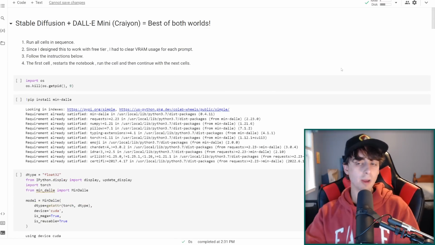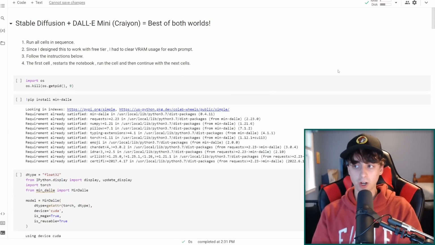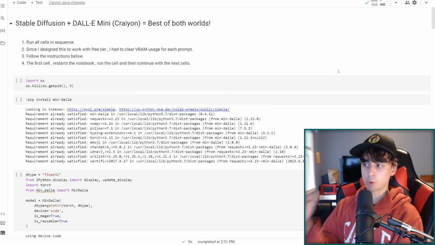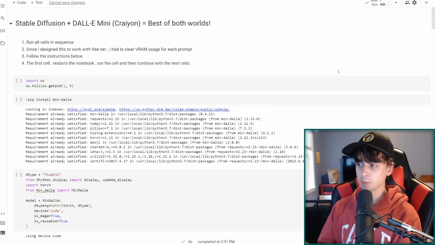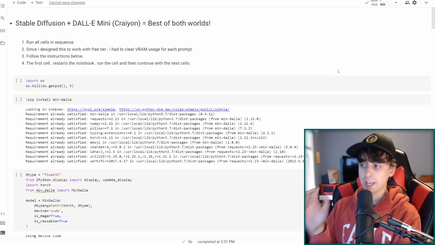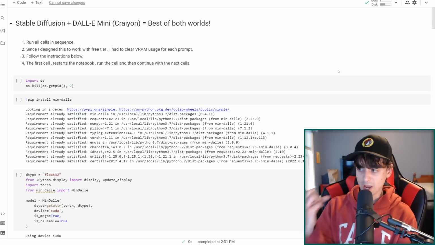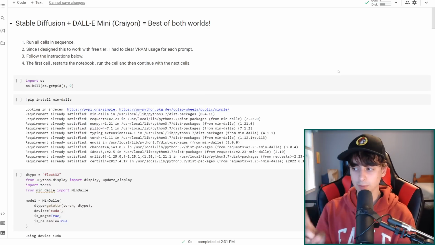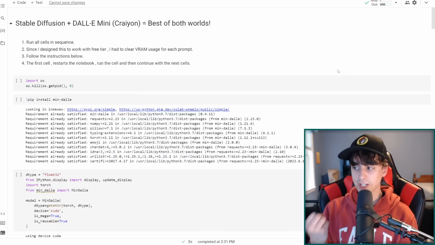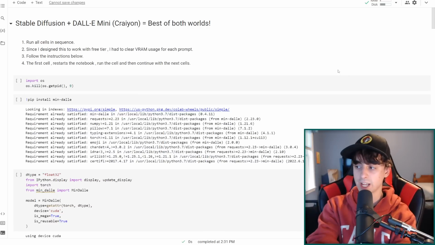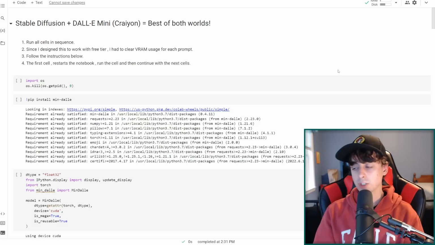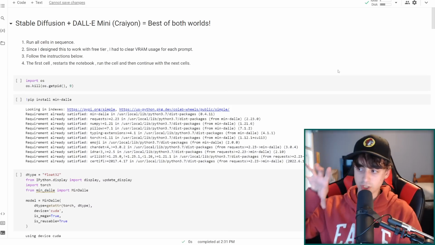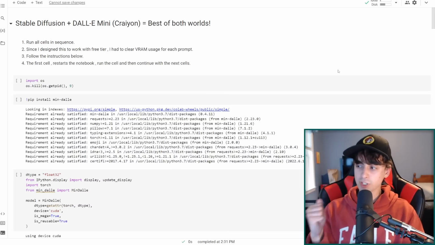A new Google Colab has actually come out. The creator of this Google Colab contacted me. This is very interesting indeed. This is attempting to actually improve the results of Craiyon with Stable Diffusion. So it's a hybrid between Craiyon and Stable Diffusion. So we're getting the base coherency that Craiyon has, the base really good understanding of text. That's something that Craiyon really has well. Good understanding of text. It just can't formulate that understanding as well as Stable Diffusion or dall-e could. So this aims to generate that basic idea in dall-e Mini and then use Stable Diffusion to just enhance the coherency and really reel in a nice good image.